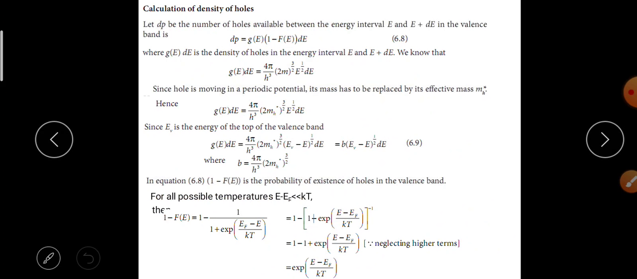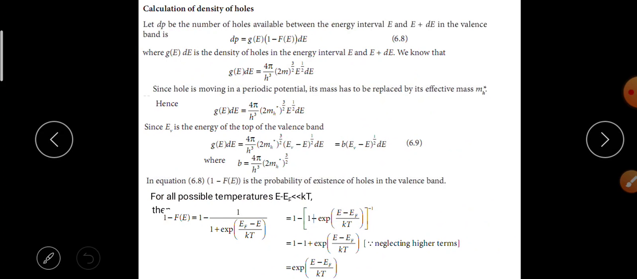Calculation of density of holes. Let dP be the number of holes available between the energy interval E and E plus dE in the valence band. dP is equal to G of E into 1 minus F of E into dE, where G of E dE is the density of holes in the energy interval E and E plus dE. We know that G of E into dE is equal to 4 pi by h cube into 2m whole power 3 by 2 E power 1 by 2 into dE.